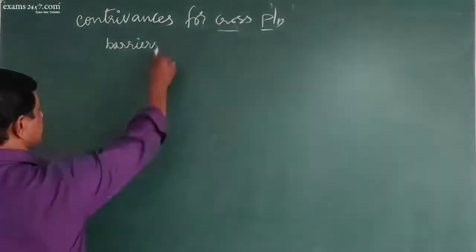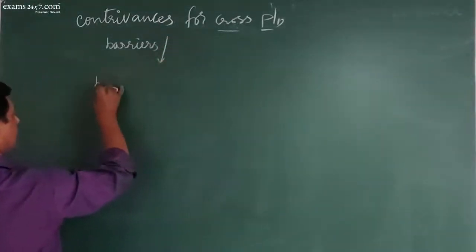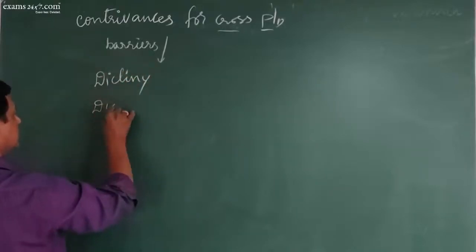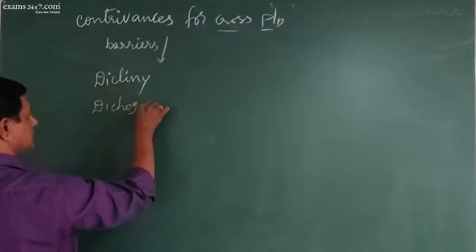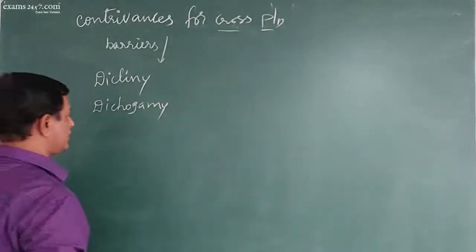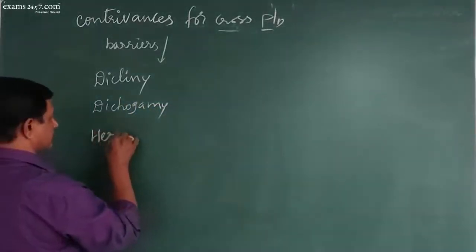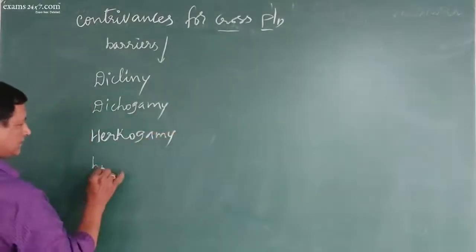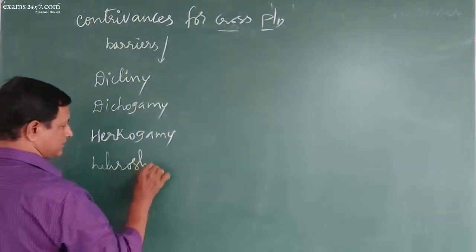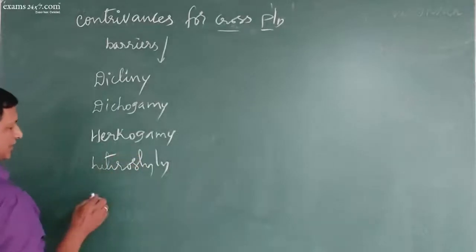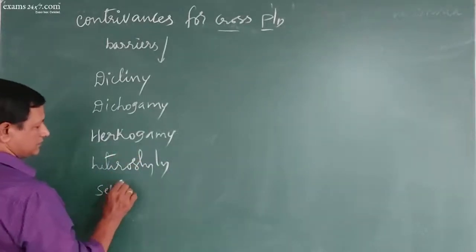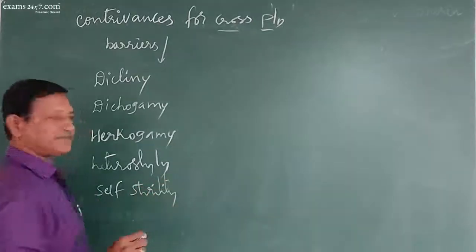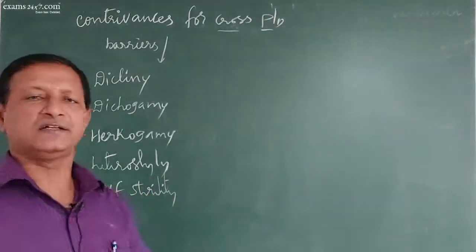Which are they? They are: dicliny, dichogamy, hercogamy, heterostyly, and self-sterility.